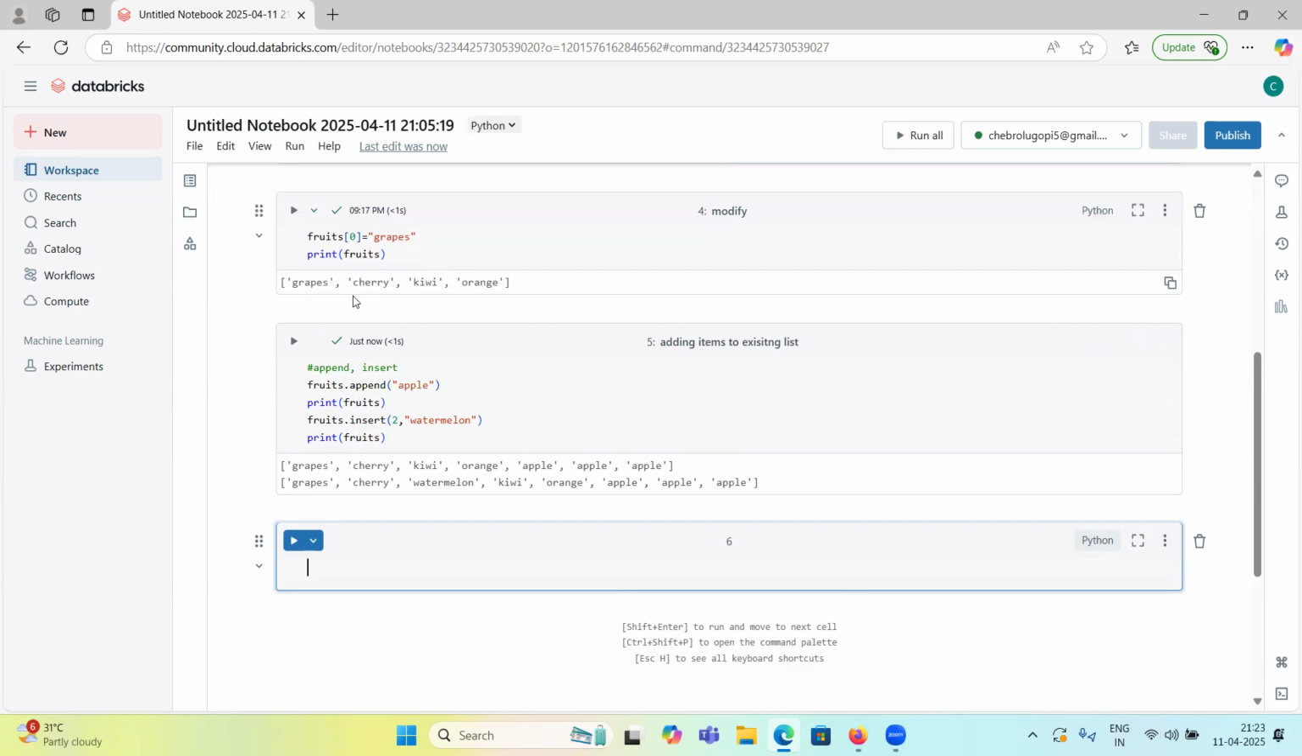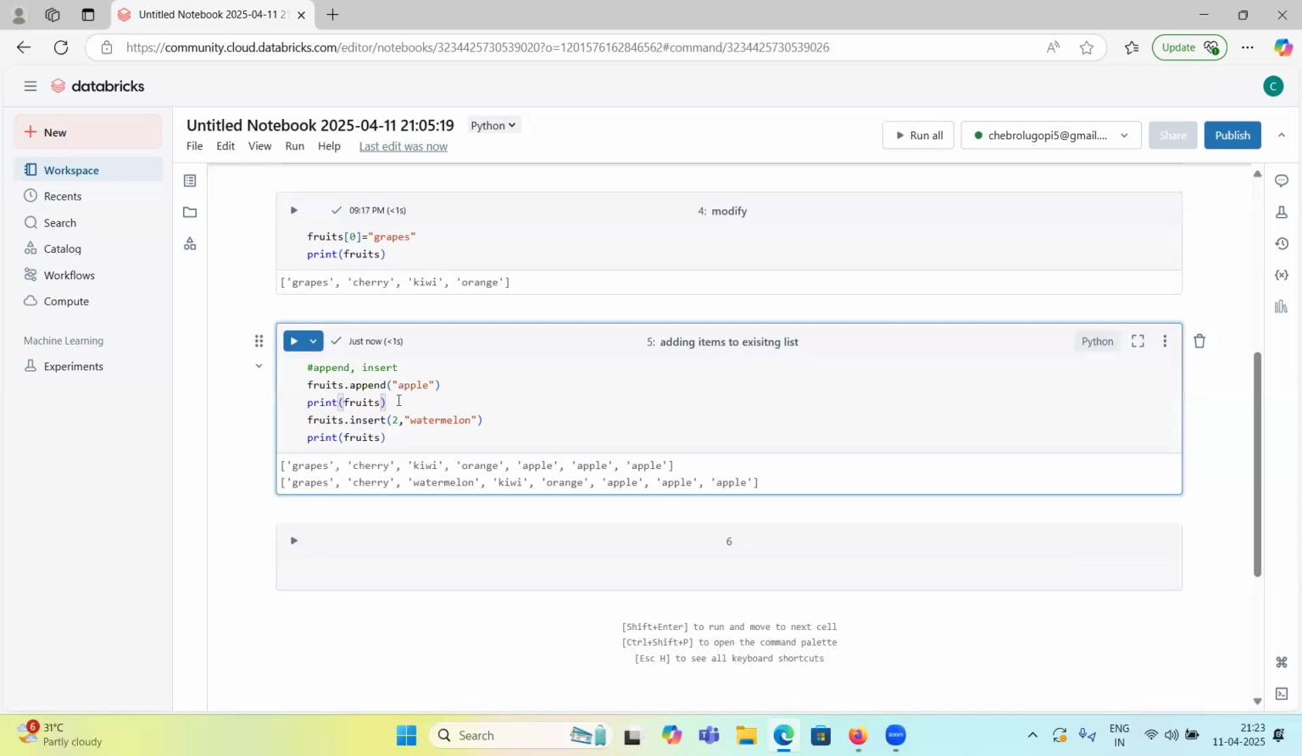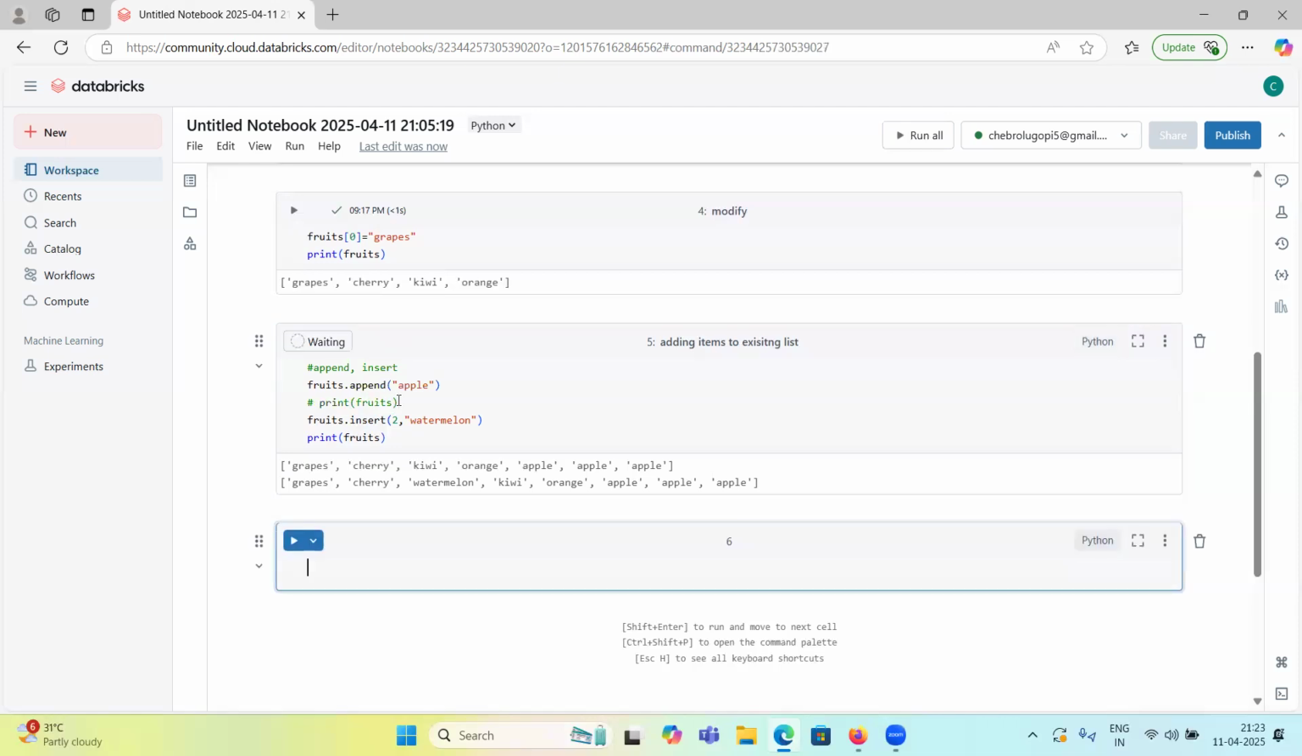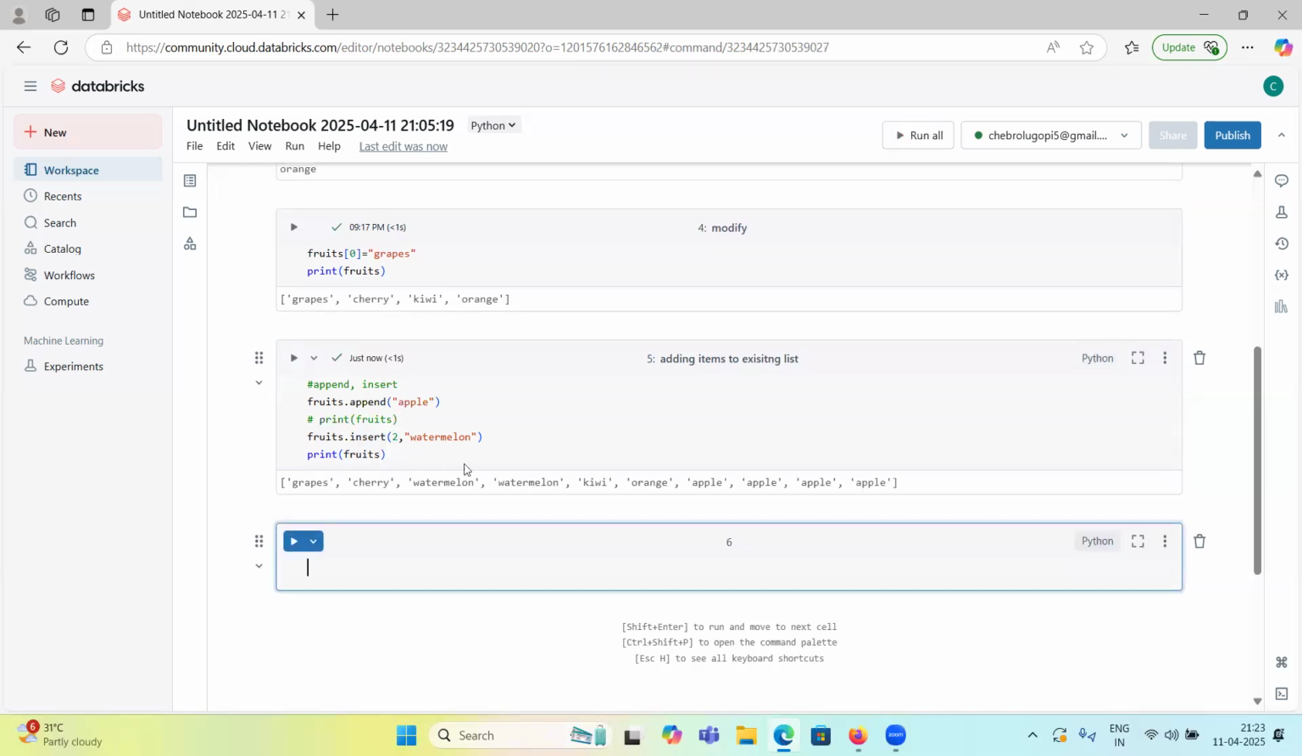So what I did, earlier we have grapes, cherry, kiwi, orange. I appended with apple. So the list will be grapes, cherry, kiwi, orange, apple. Okay. So I ran two times. That's why apple is added, appended. If I run one more time, it will be appended one more time. That's why it is appended. Don't worry. Okay, let me comment it.